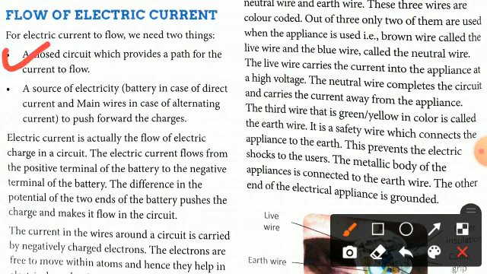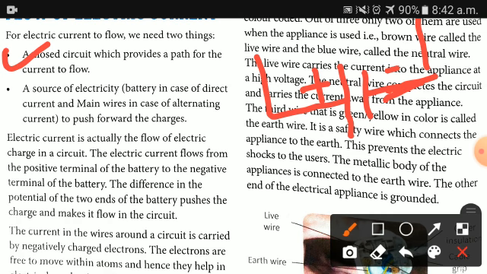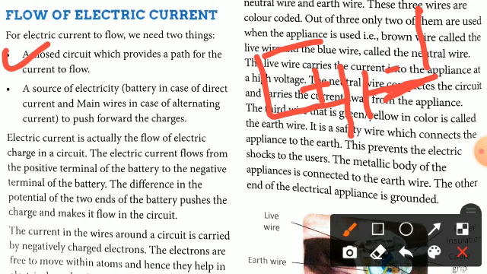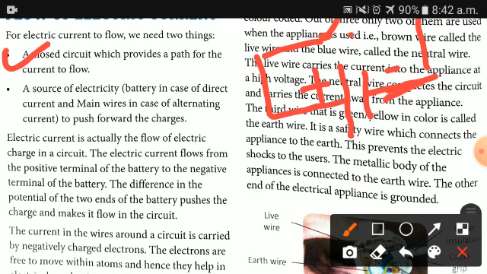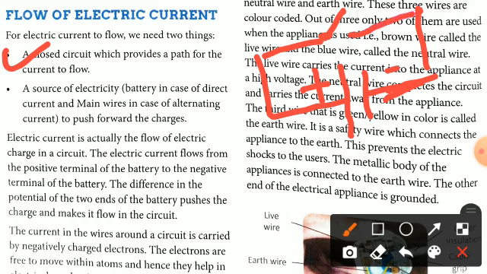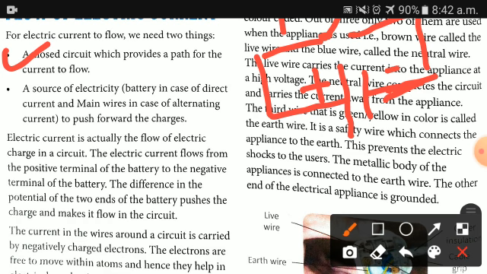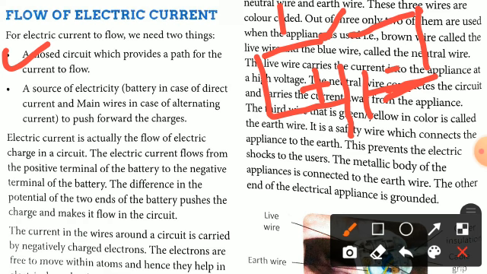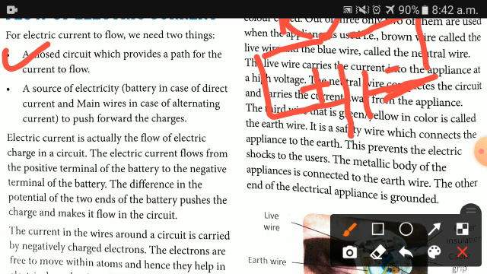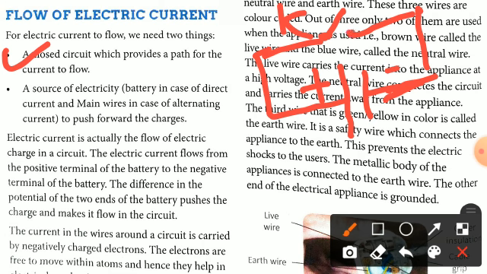Now what is a closed circuit? A closed circuit is one which is totally complete. Suppose this is what I am designing for you. This is a battery, with positive and negative terminals, fine, and from this battery we connect a key over here. As you can see here, this is the key. I am writing the name here also. This is your K, the key. Clear? As you can see here, the key is now open and the circuit is not completed.